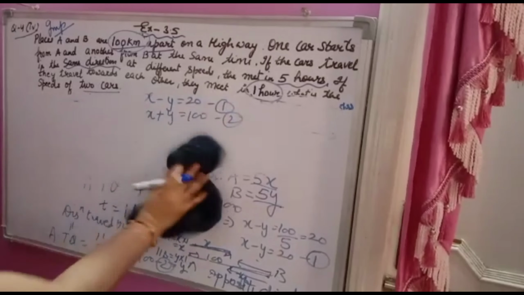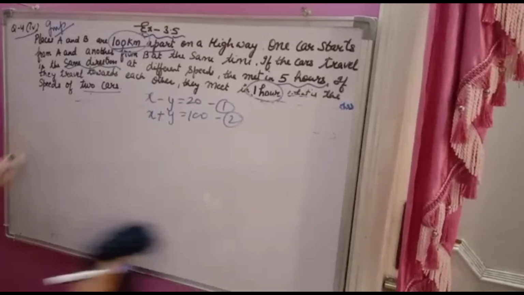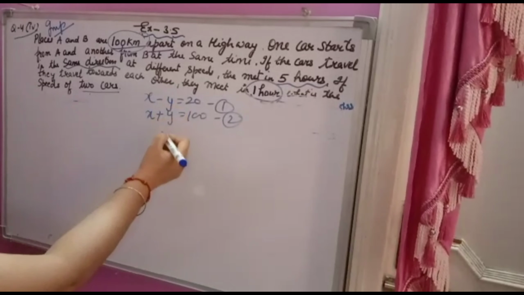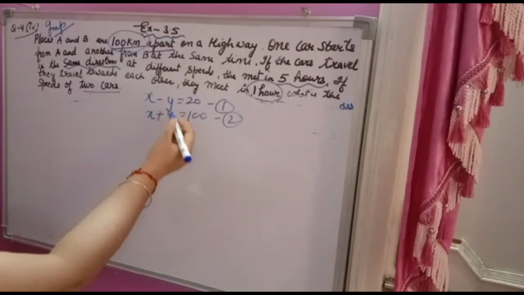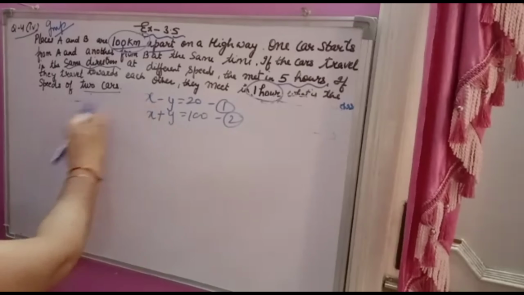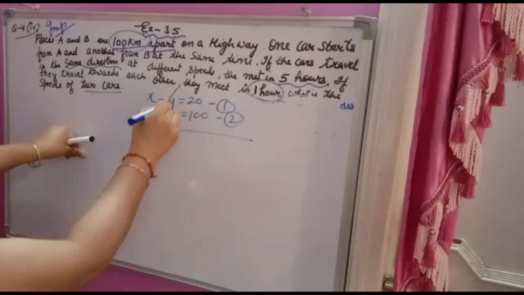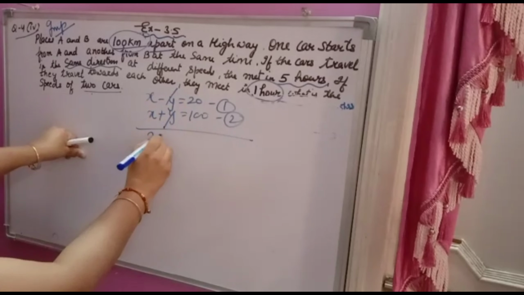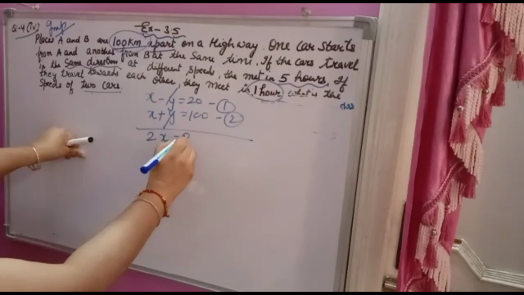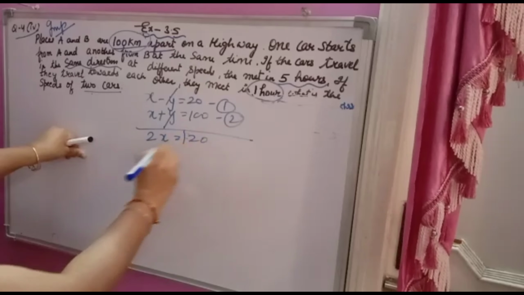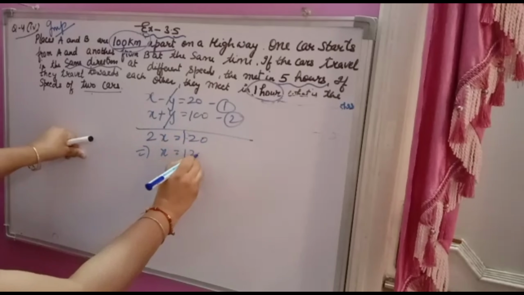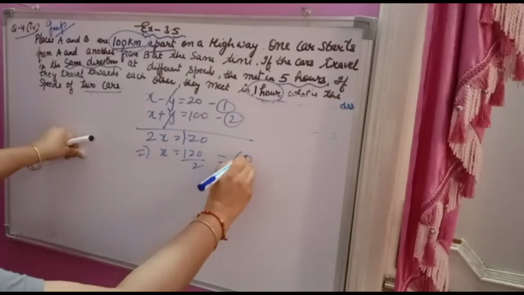Now it is simple, I am telling you the elimination method to solve it. The coefficient of y is the same with opposite signs, so you can add. If you want to subtract, you can subtract also, your wish. If you add them, x plus x is 2x, 20 plus 100 is 120, x will be 120 over 2, that is 60.